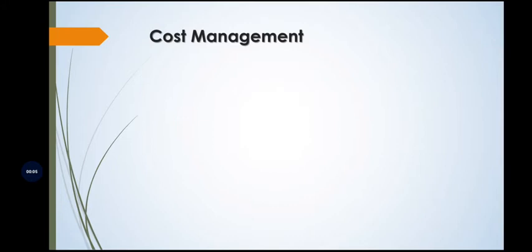So in this session we are going to discuss the concept that is cost management. You know very well what is cost and what is management. So this concept I am going to segregate into two parts. One is cost and another one is management.